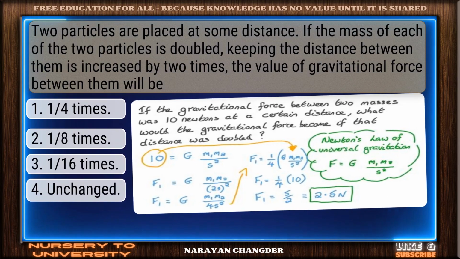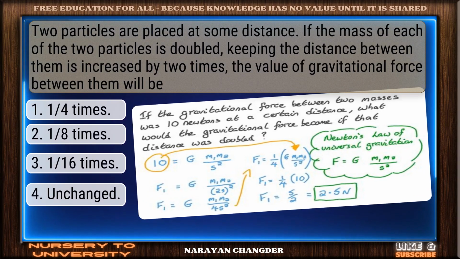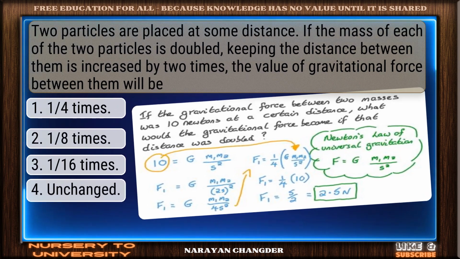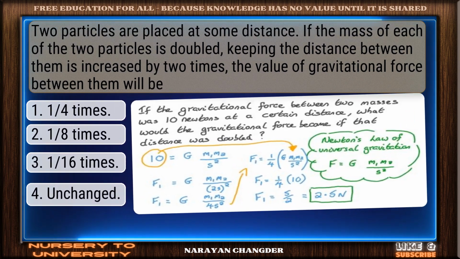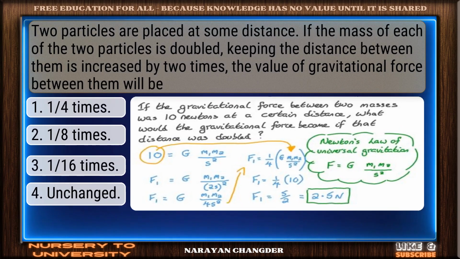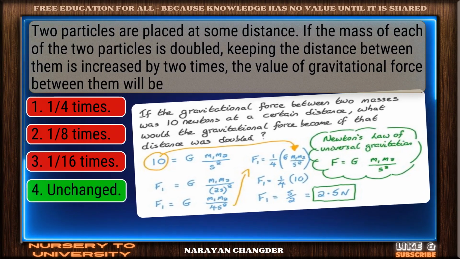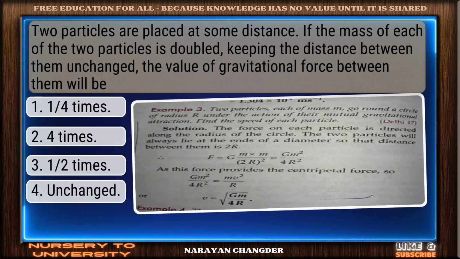Question number 4. Two particles are placed at some distance. If the mass of each of the two particles is doubled, and the distance between them is increased by 2 times, the value of gravitational force between them will be... You chose unchanged. And it is correct.